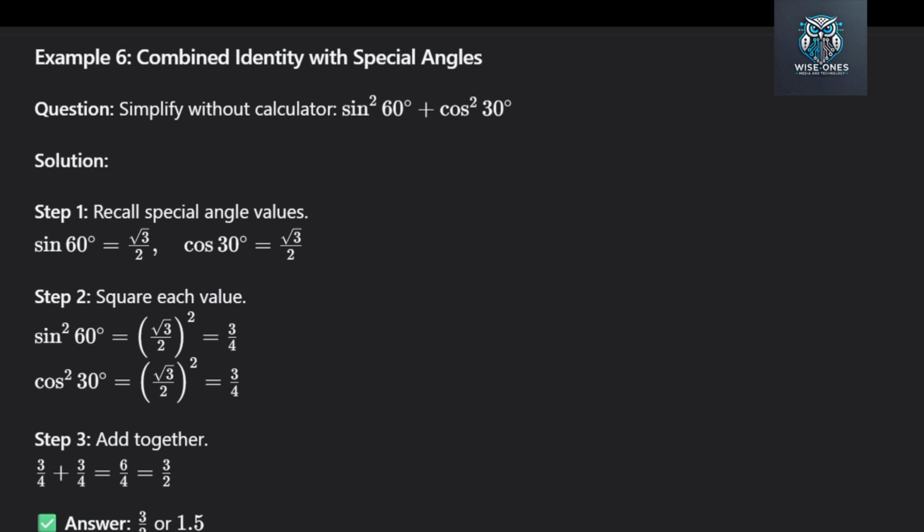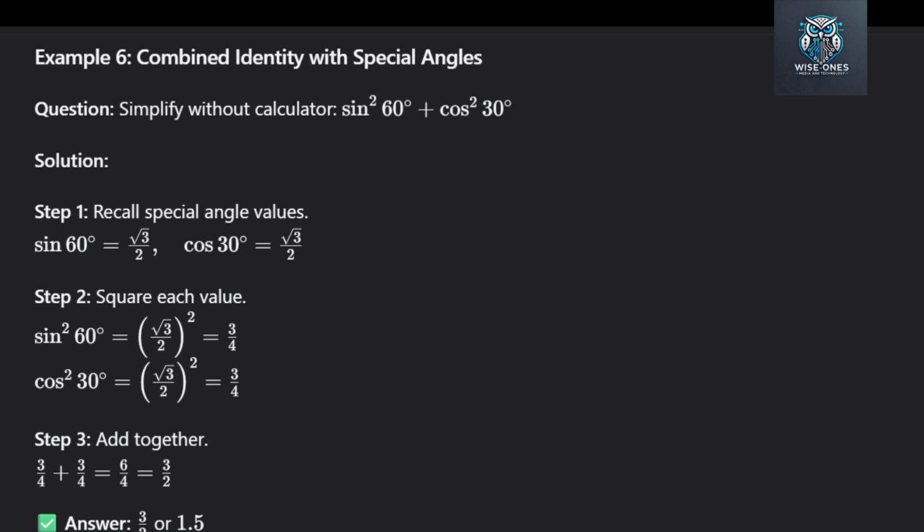Step 3, add together. We have 3/4 plus 3/4. This equals 6/4. We can simplify this fraction. Divide top and bottom by 2. 6 divided by 2 is 3. 4 divided by 2 is 2. So the answer is 3/2, or as a decimal, 1.5. Answer: 3/2 or 1.5. See how knowing your special angles makes this very quick?